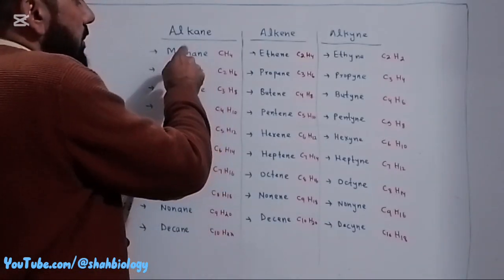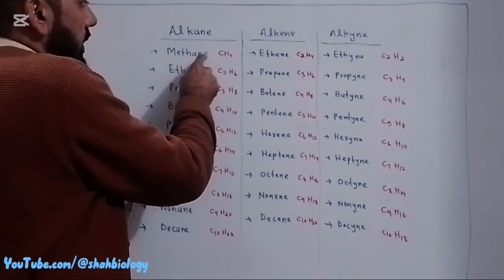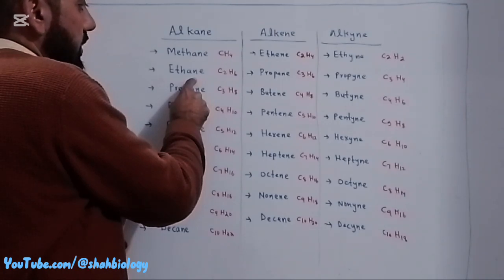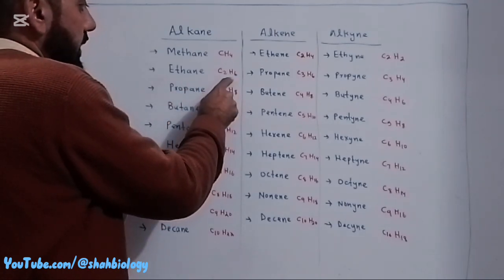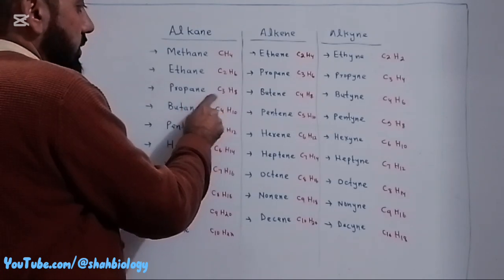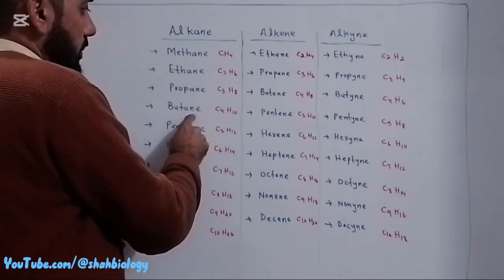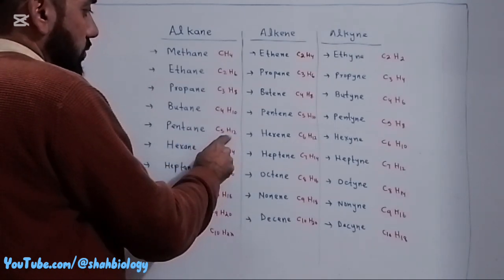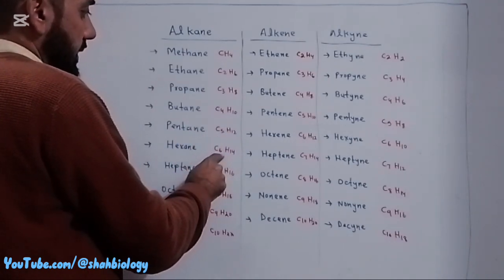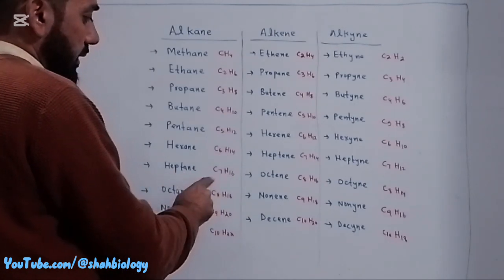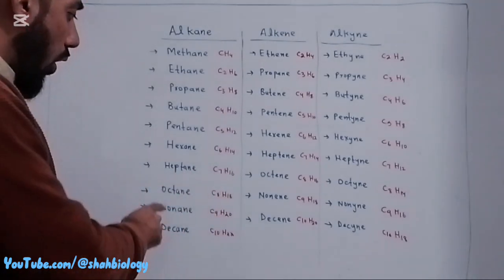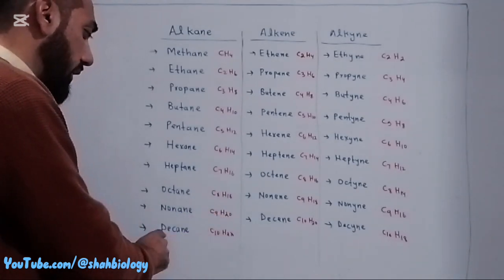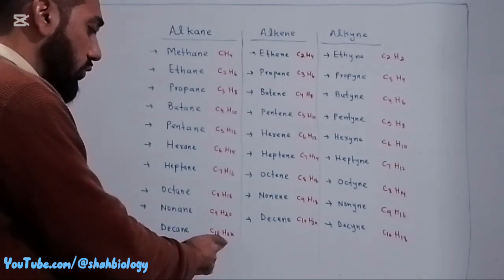The first member of the alkane series is methane. The formula of methane is CH4. The second member of the alkane series is ethane, C2H6. The third member is propane, C3H8. The fourth member is butane, C4H10. Pentane, C5H12. Hexane, C6H14. Heptane, C7H16. Octane, C8H18. Nonane, C9H20. And decane, C10H22.